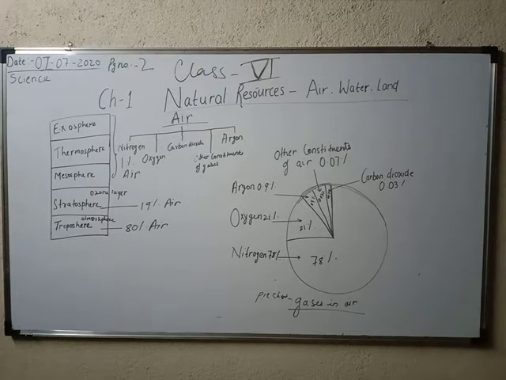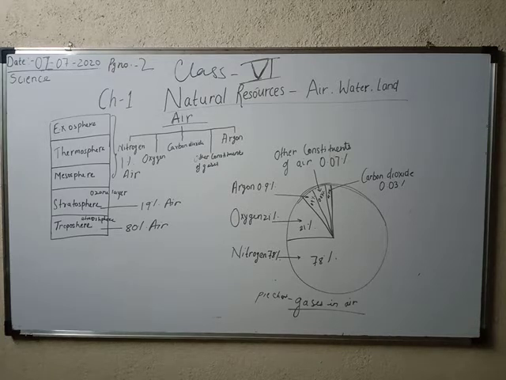So what is air? Air is the atmosphere around the earth. We cannot see air, but we can feel it. And what is air made up of? Air is made up of different types of gases. Some gases are very useful for us, whereas some gases are not useful for us, but air is made up of different types of gases.